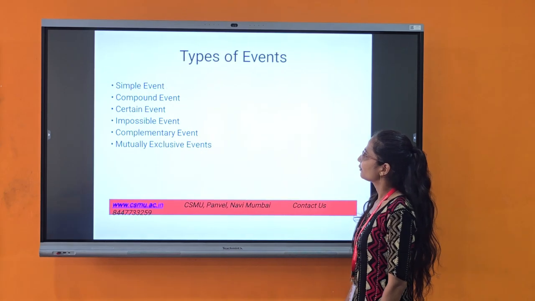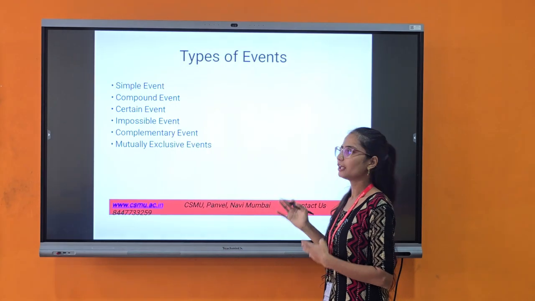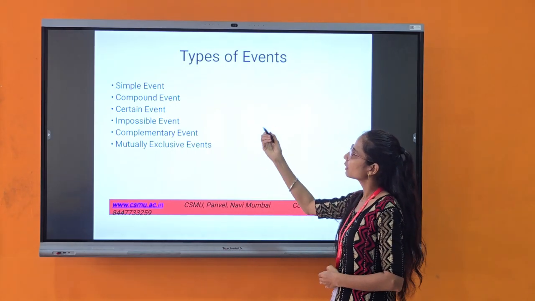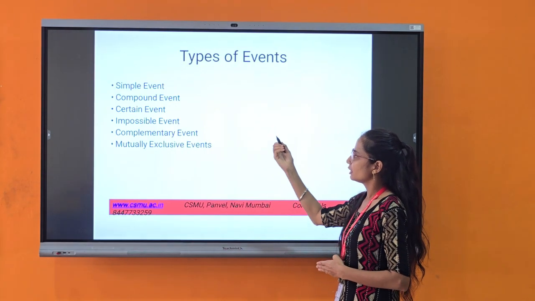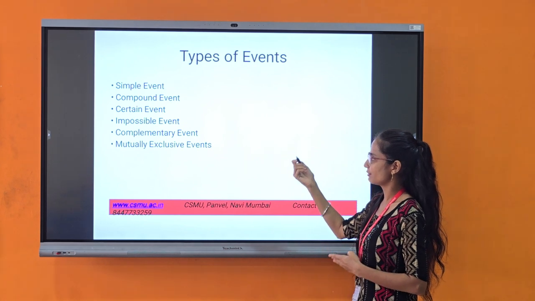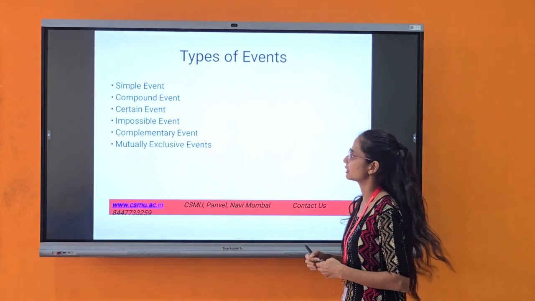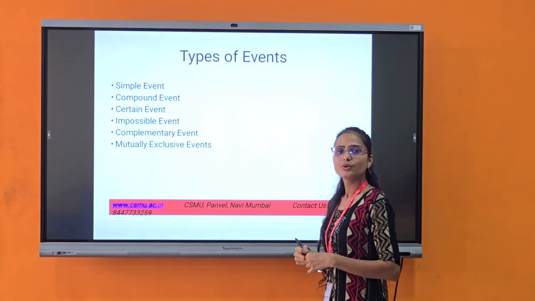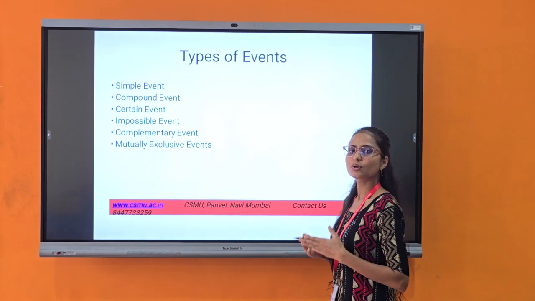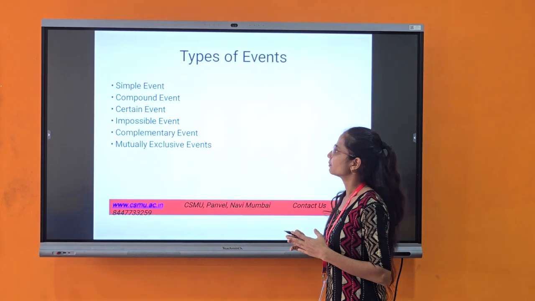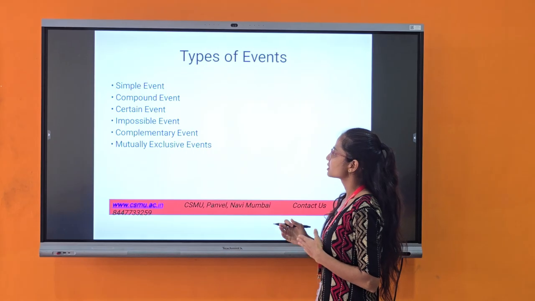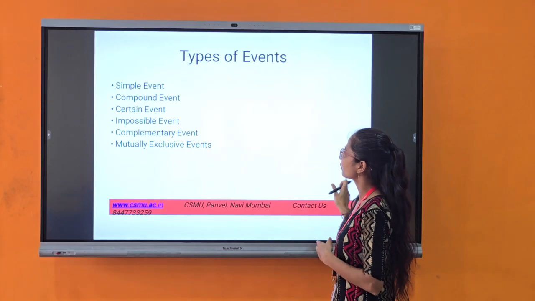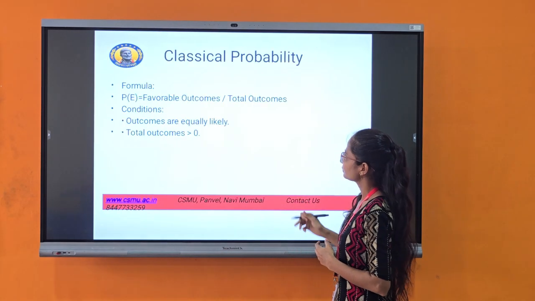The types of events. Here are the following types of events: simple event, compound event, certain event, impossible events, complementary events, and mutually exclusive events. Simple events are those whose probability lies on only one limited outcome. Compound events, impossible events, these are the types of events.